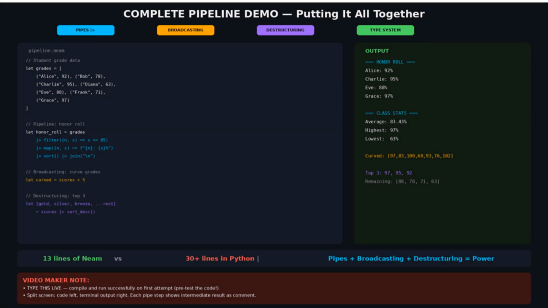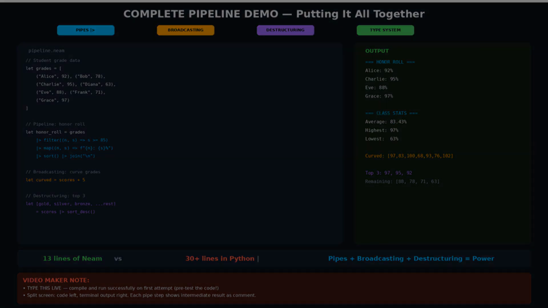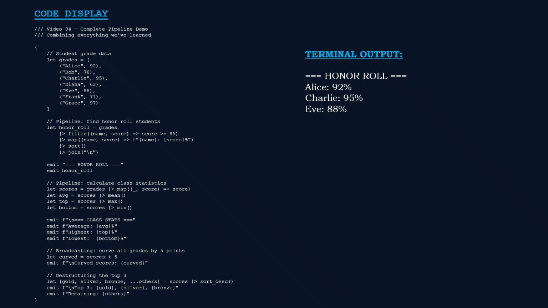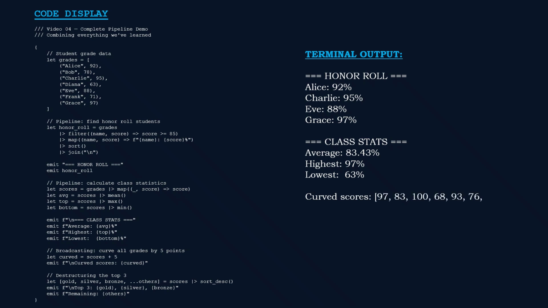Let's put everything together in one program. We have student grades as a list of tuples. First pipeline: filter for scores 85 and above, format each as a string, sort alphabetically, join with new lines, honor roll, done. Second, extract just the scores using map with underscore to ignore names, then compute average, max, and min.